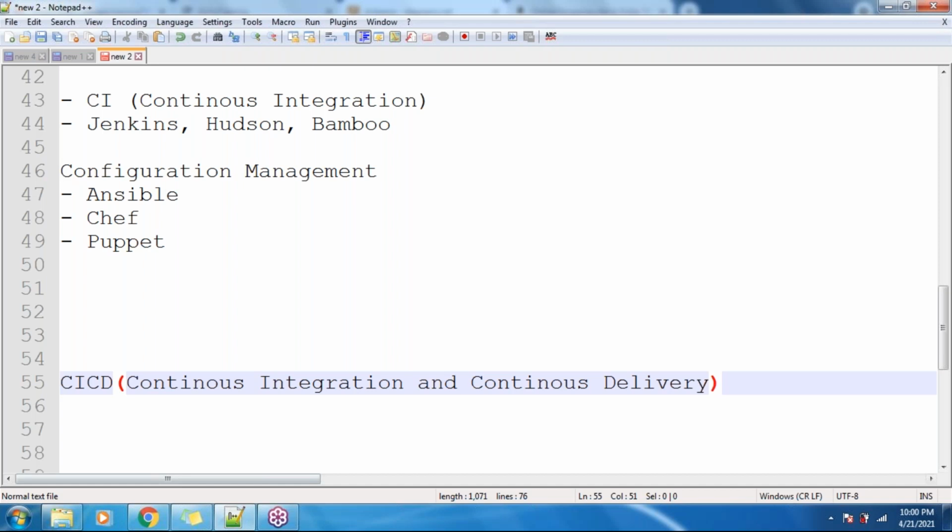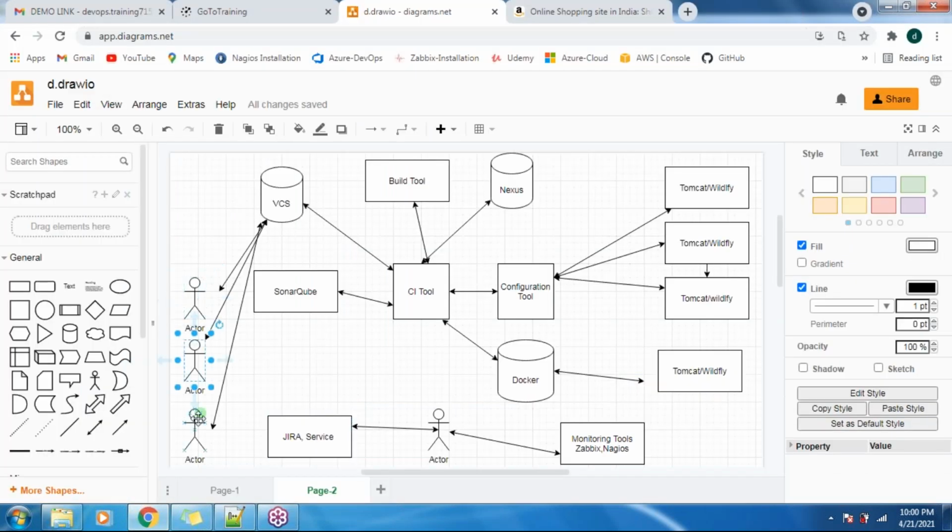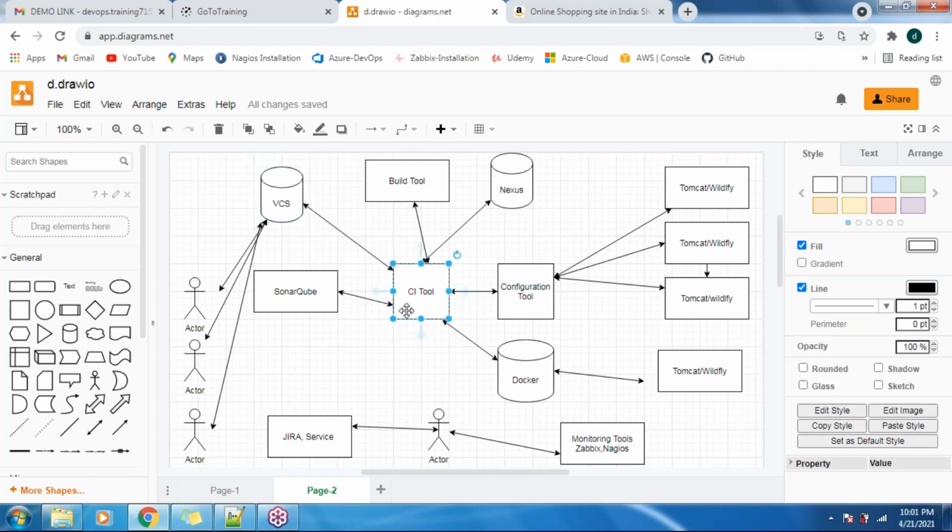Let's recall one more time. We have developers. These developers, obviously, are going to write the source code. Once the developer writes the source code, they push that code to our VCS, using any one of the VCS, that is Git or Subversion or anything. So this developer task is completed now. Now, in Jenkins, that is a CI tool, we have to integrate all these tools with Jenkins, and then create one job in Jenkins for every project.